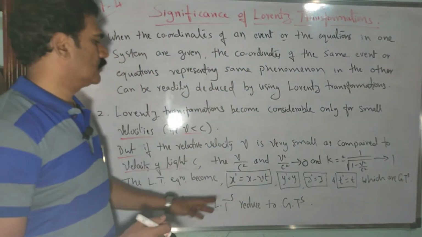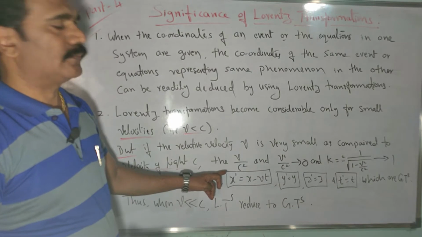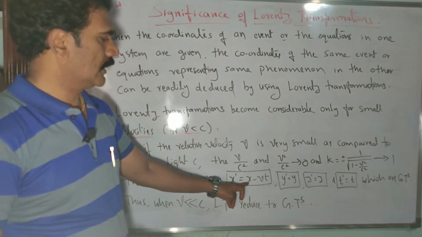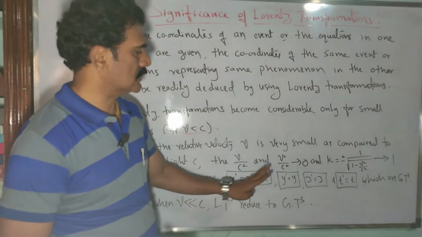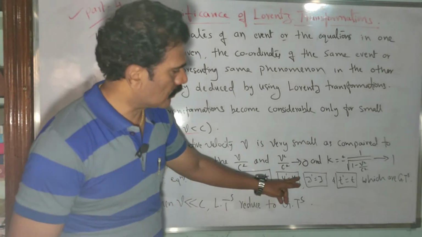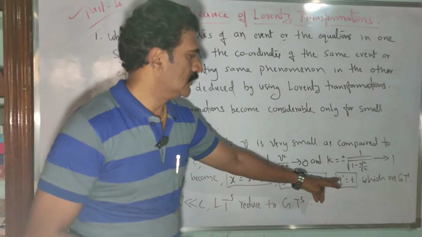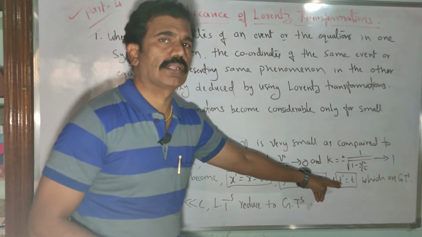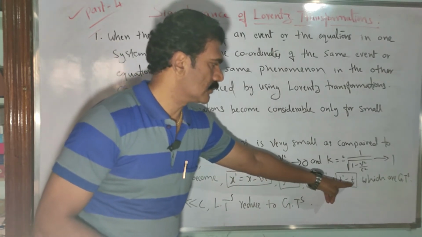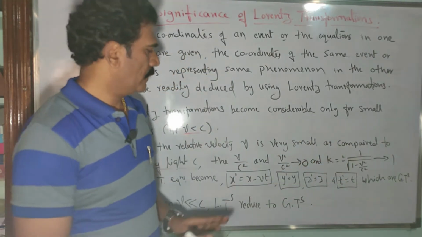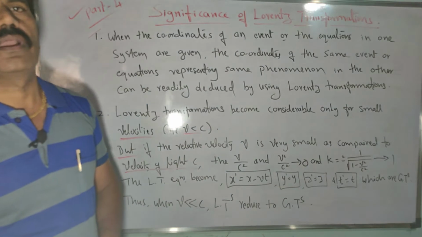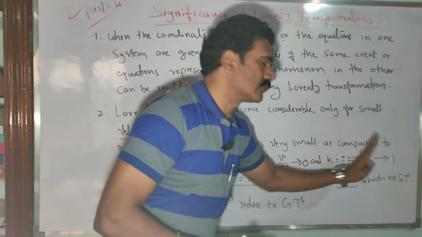Then the Lorentz transformation equations become: x dash is equal to x minus vt only, where k is equal to 1, and y dash is equal to y, z dash is equal to z. t dash also has an equation in the Lorentz transformation, but here t dash is equal to t only once you take k equal to 1. So this set of equations is called the Galilean transformations.